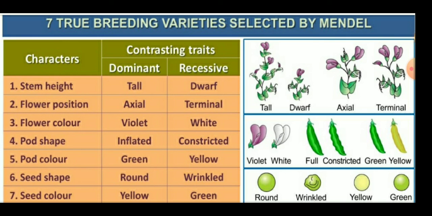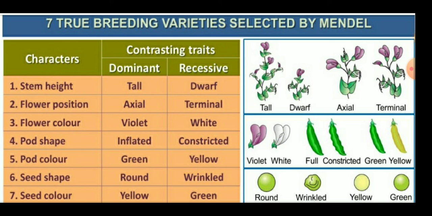Pod color is green and yellow. Green is dominant and yellow is recessive. Seed shape is round and wrinkled. The round seed is dominant and the wrinkled seed is recessive. Seed color is yellow and green.